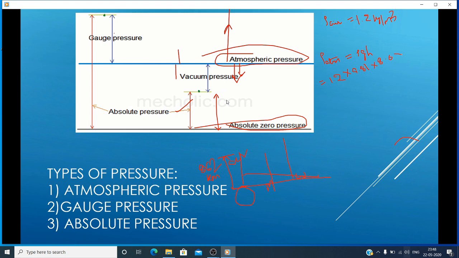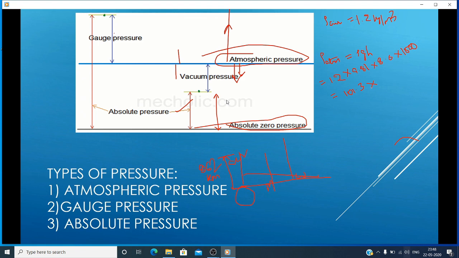Finally, you will get the atmospheric pressure, whatever we have mentioned earlier, that is 1.013 into 10 to the power of 5 pascals, or you can write it as 101.3 into 10 to the power of 3 Newton per meter square or pascals. Clear?